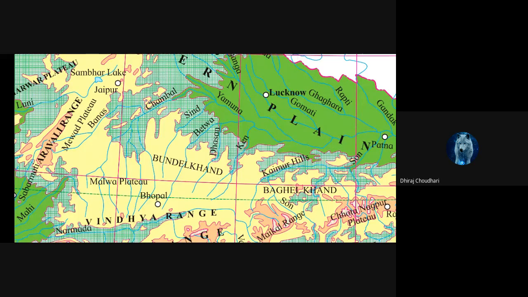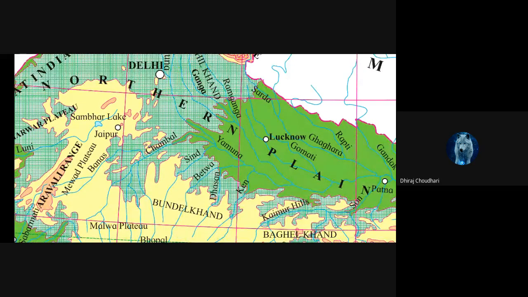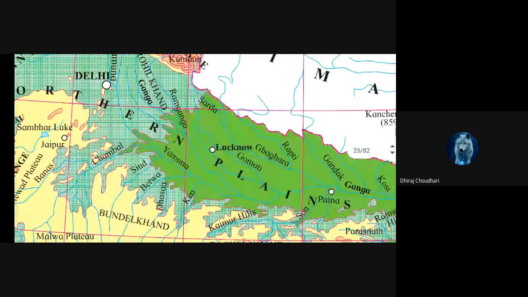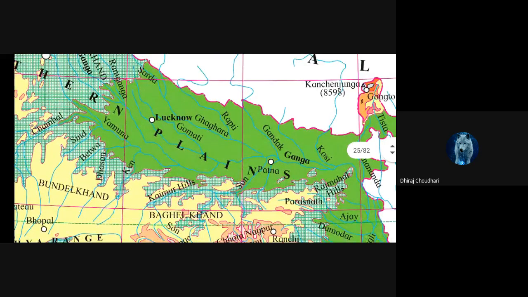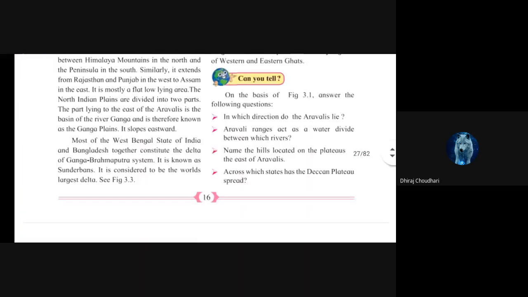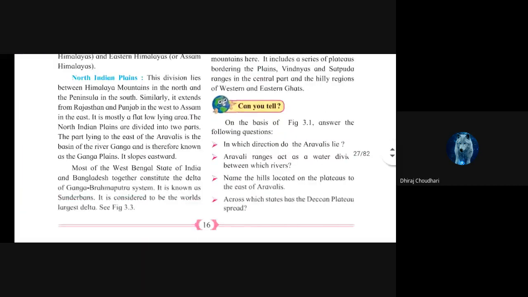So basically this is the Aravali range that is shown in yellow, and all the plain that is present to the east of it, all those rivers originate and get connected to Ganga. So that's why this plain is called the Ganga plain. And it slopes eastward.